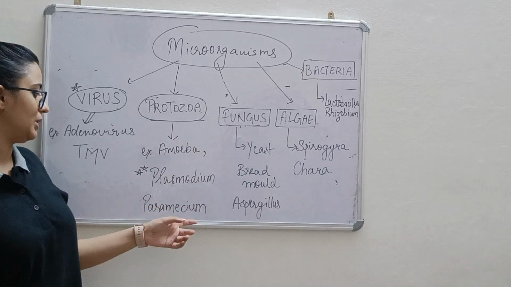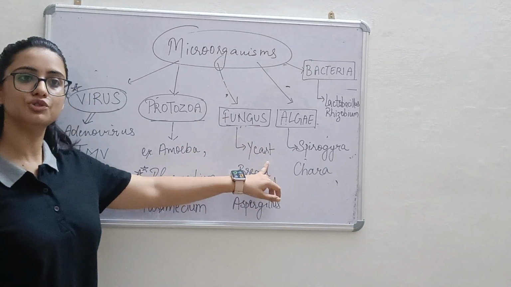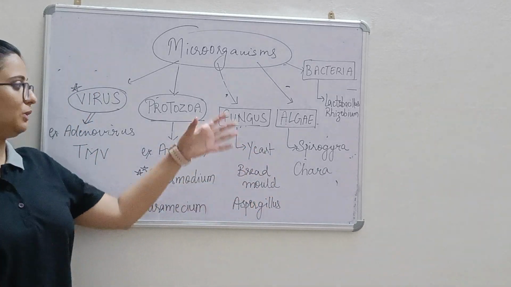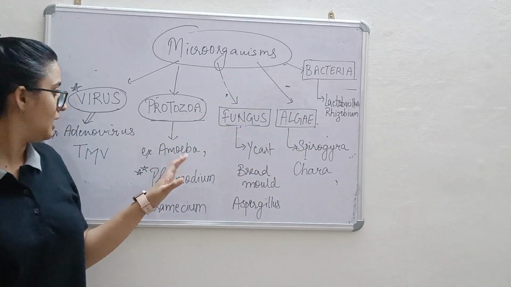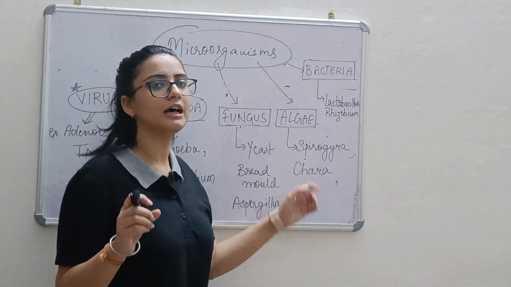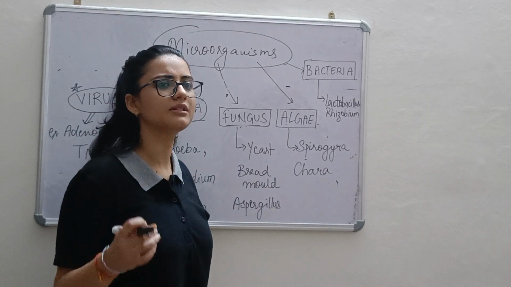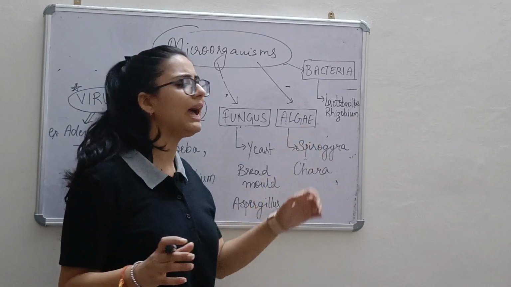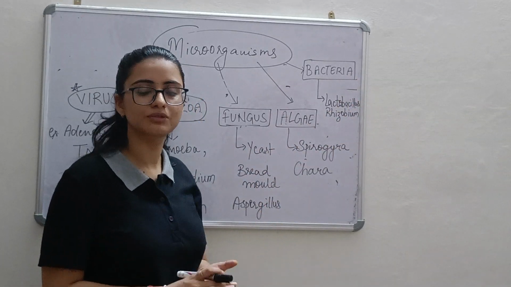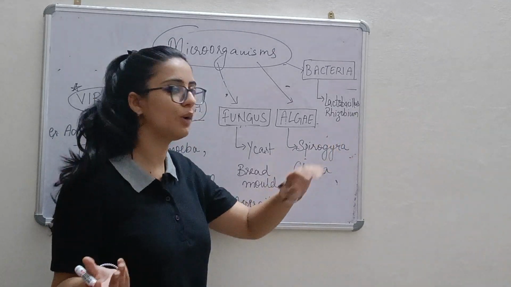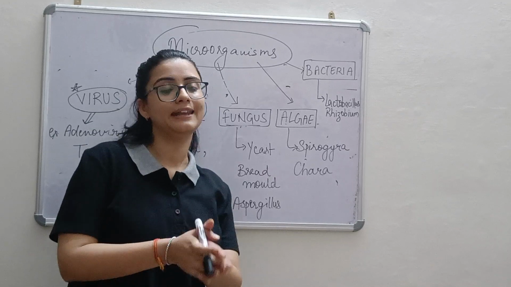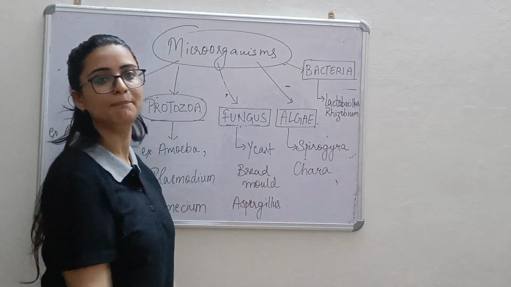Protozoa: amoeba, plasmodium, paramecium. Fungus: yeast, which is used in the baking industry. Bread mold, Aspergillus. Few are harmful, few are useful, but I am giving you now the examples. Algae: Spirogyra is eaten also, and algae are always photosynthetic. They are green in color, some are in other color also, but most of the algae are green in color and they are photosynthetic. Bacteria: Lactobacillus, which is used for making the curd. Rhizobium, which helps in nitrogen fixation. Chapter number 1 में भी आपने पढ़ा है, Rhizobium helps in nitrogen fixation in leguminous plants.